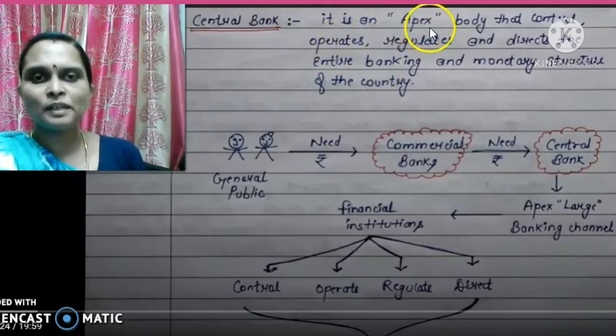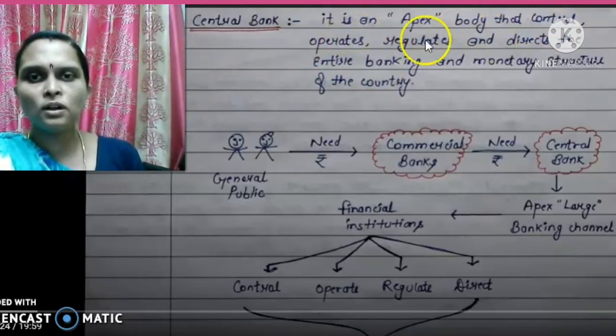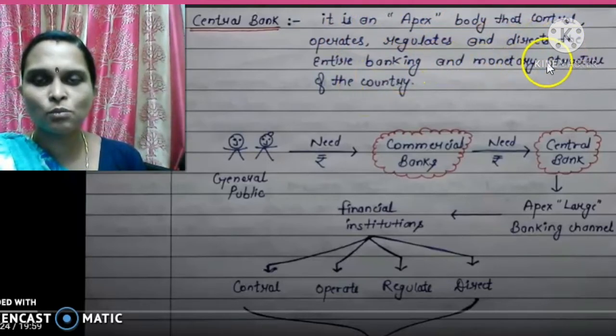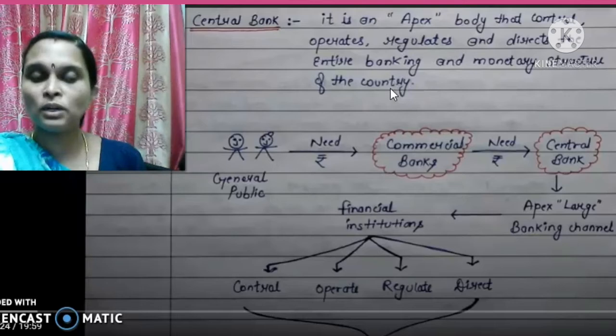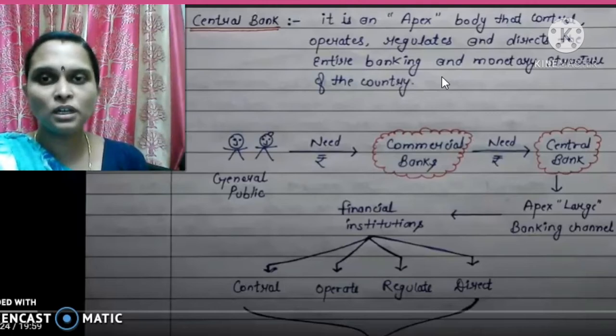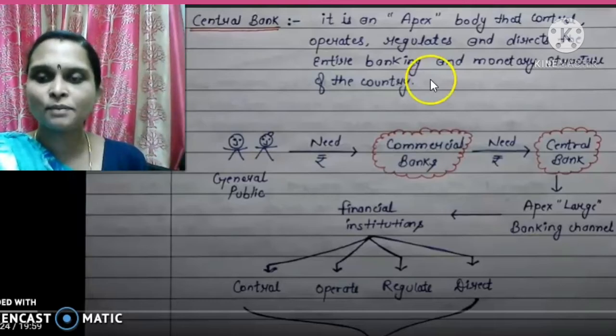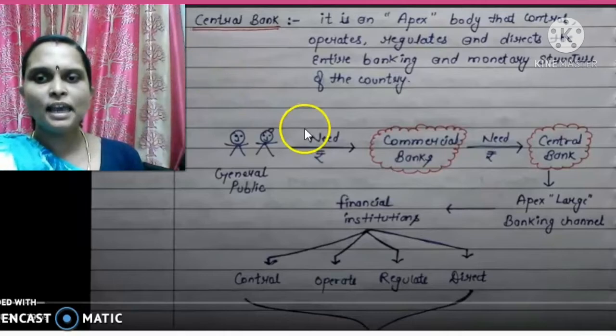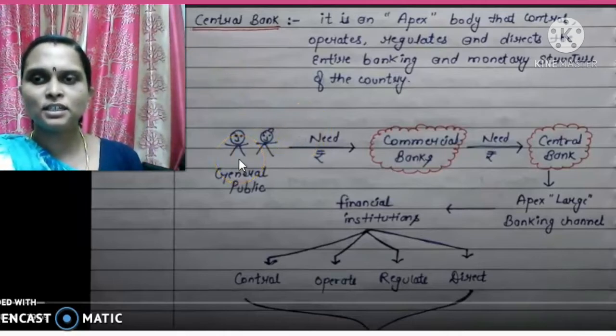Another important concept that we are going to study is the central bank. It is an apex body that controls, operates, regulates and directs the entire banking and monetary structure of a country. It's a very important bank. So in India, which is our central bank? Our central bank is RBI, as you know. Just see the chart shown here.